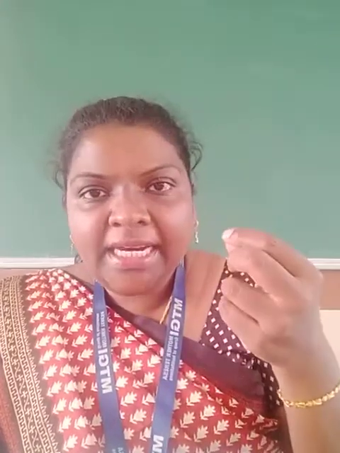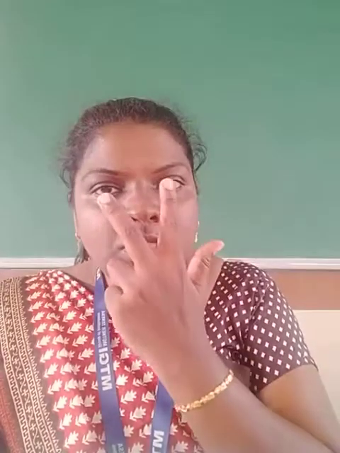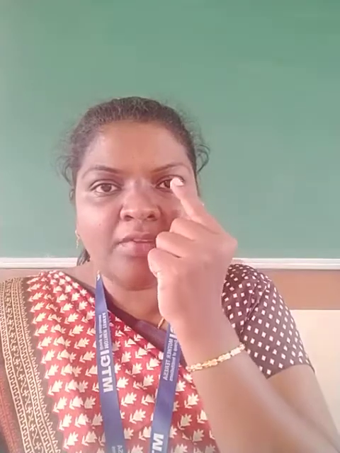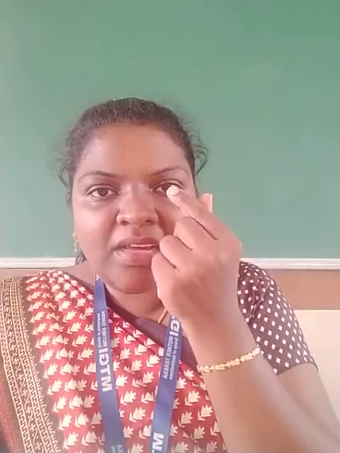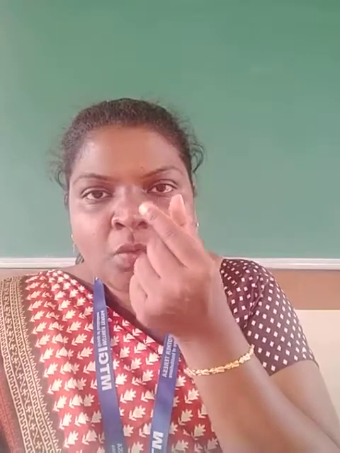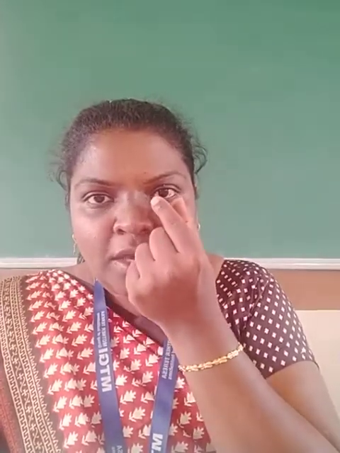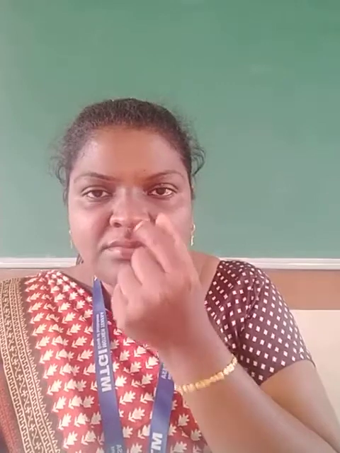Take a light, ask the person to look straight, and bring the torch light from the side. Automatically when light is applied, you will see the pupil constrict. Once you move the light away, you can see the pupil dilate. So it is the iris and the pupil which control the amount of light entering the eye.